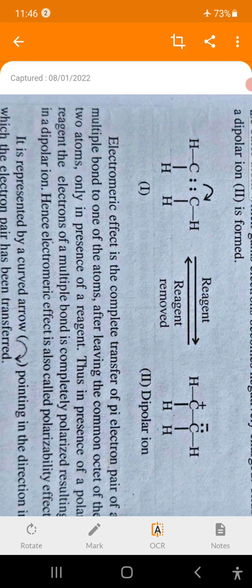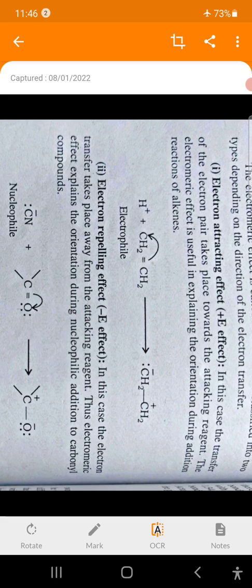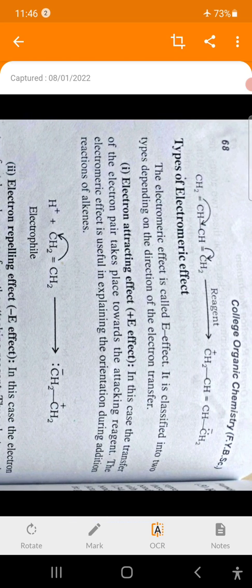That electron shifting is shown by a double headed arrow. The arrow head indicates that the electrons shifted towards this atom, and the atom on which the electrons shift acquires negative charge, while the other atom which loses the electrons acquires positive charge. That is, loss of electrons results in positive charge on one of the atoms, and gain of electrons results in negative charge on the other atom.